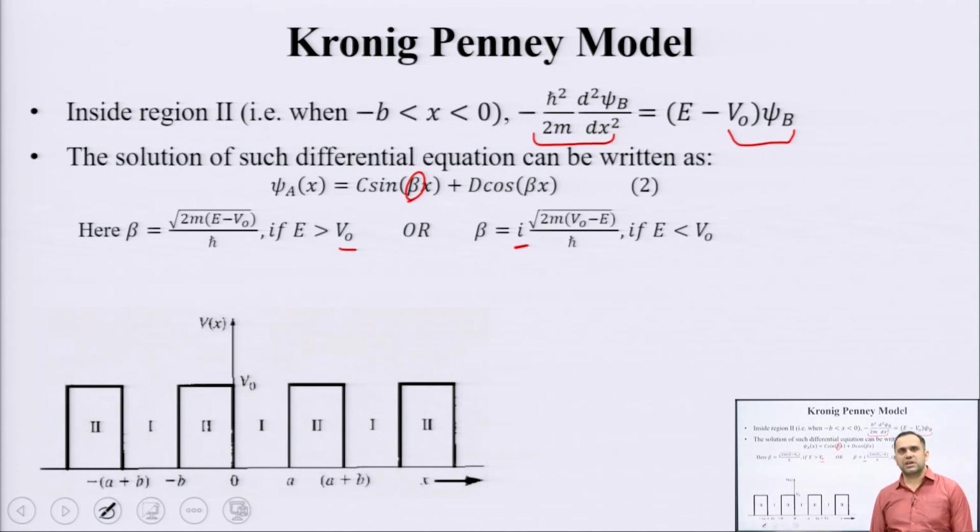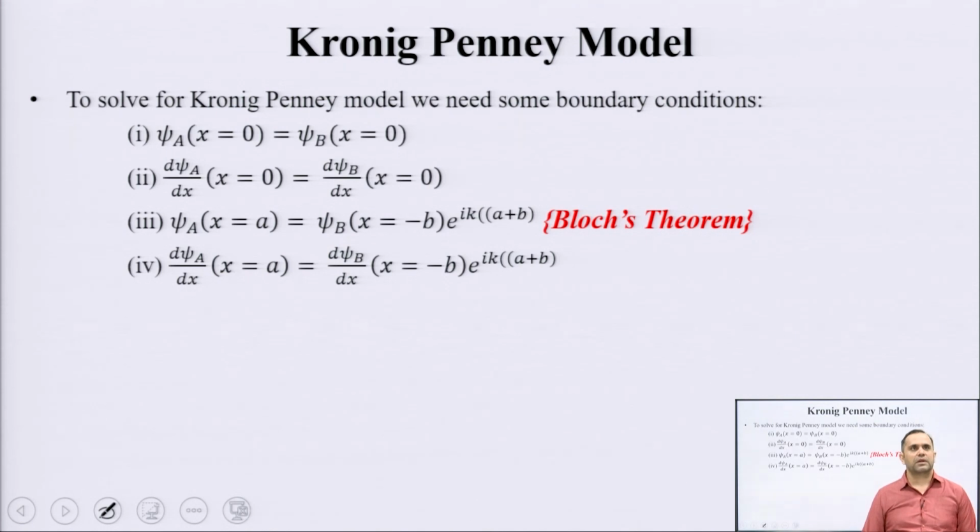So, these two differential equations, the Schrodinger wave equations, when you solve them, you get the value of, this there should be a B here, this is psi B, the wave function in region number 2. When you solve these equations, the solution which you obtain requires some boundary conditions. These boundary conditions also apply to the wave function. Basically, the wave function has to be continuous, the differential has to be continuous, and inside the infinite space psi square becomes equal to 1. These are some of the boundary conditions.